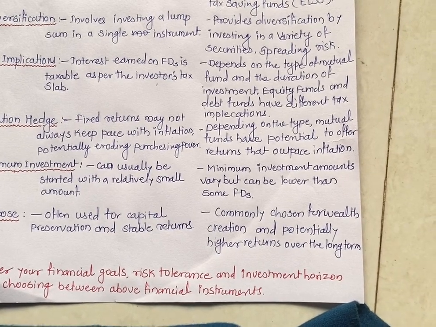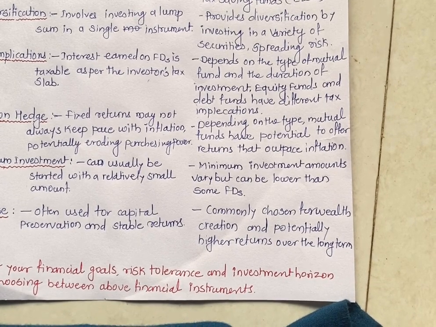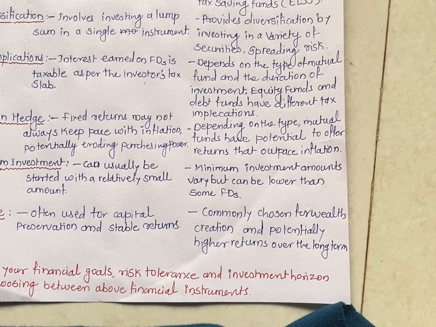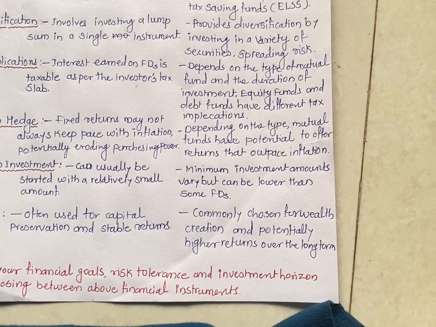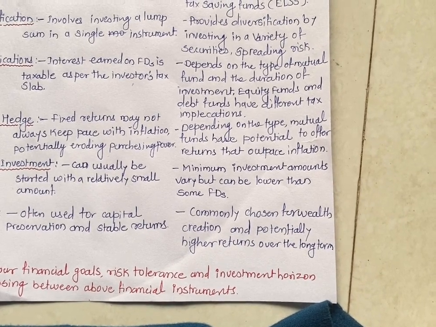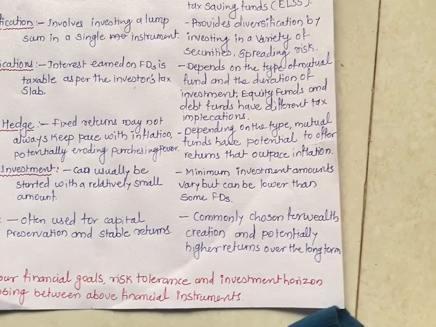Sixth point, tax implications. Interest earned on FDs is taxable as per the investor's tax slab. Mutual funds depend on the type of mutual fund and the duration of investment. Equity funds and debt funds have different tax implications.